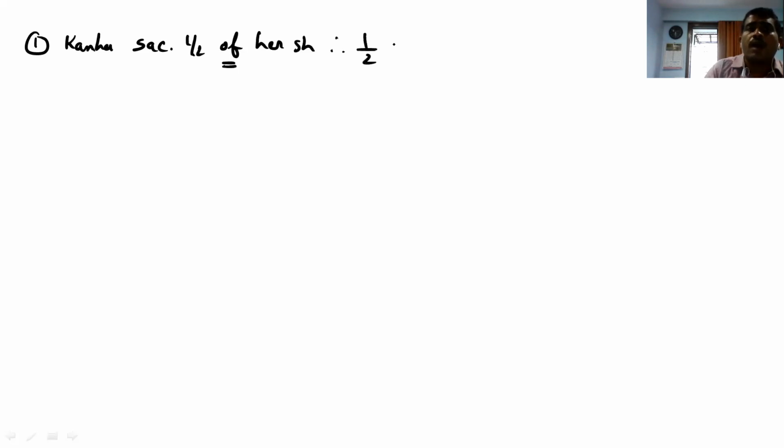They say that Kanha sacrificed half of her share. I already discussed with you when off comes we have to multiply. So half into her share it's 2 by 5. It comes 2 by 10. Right.